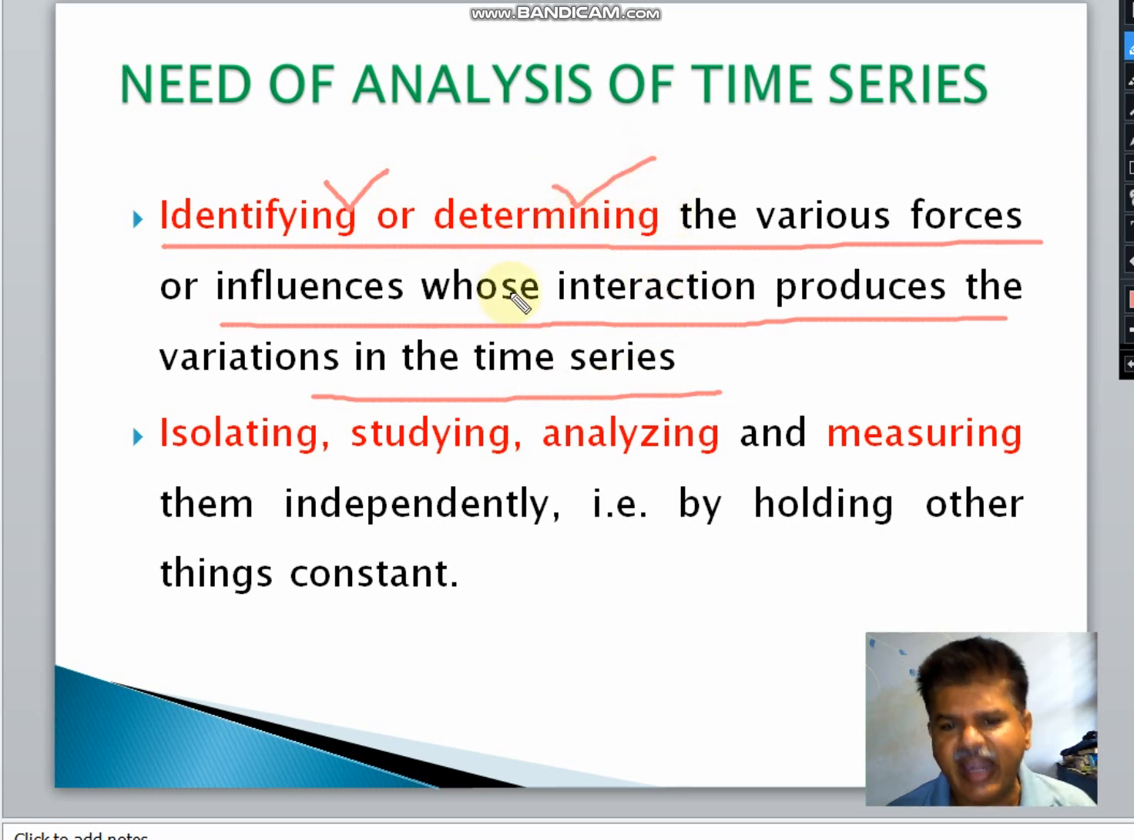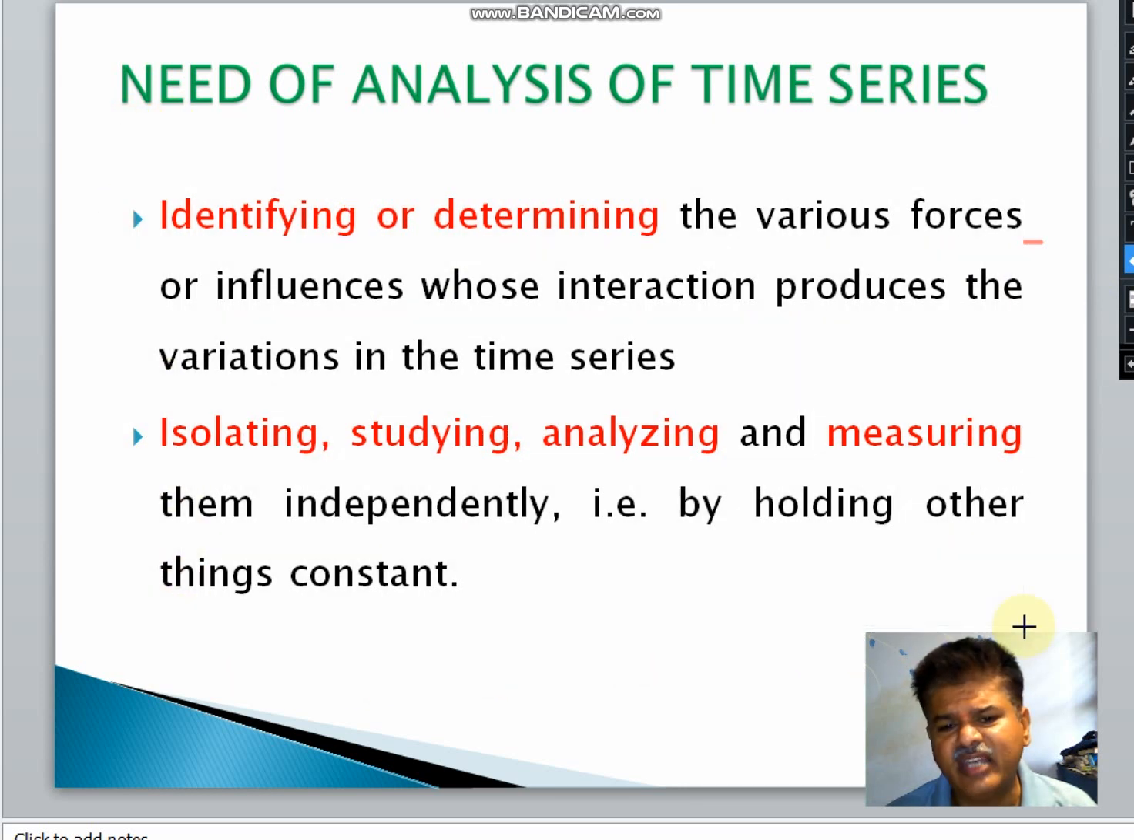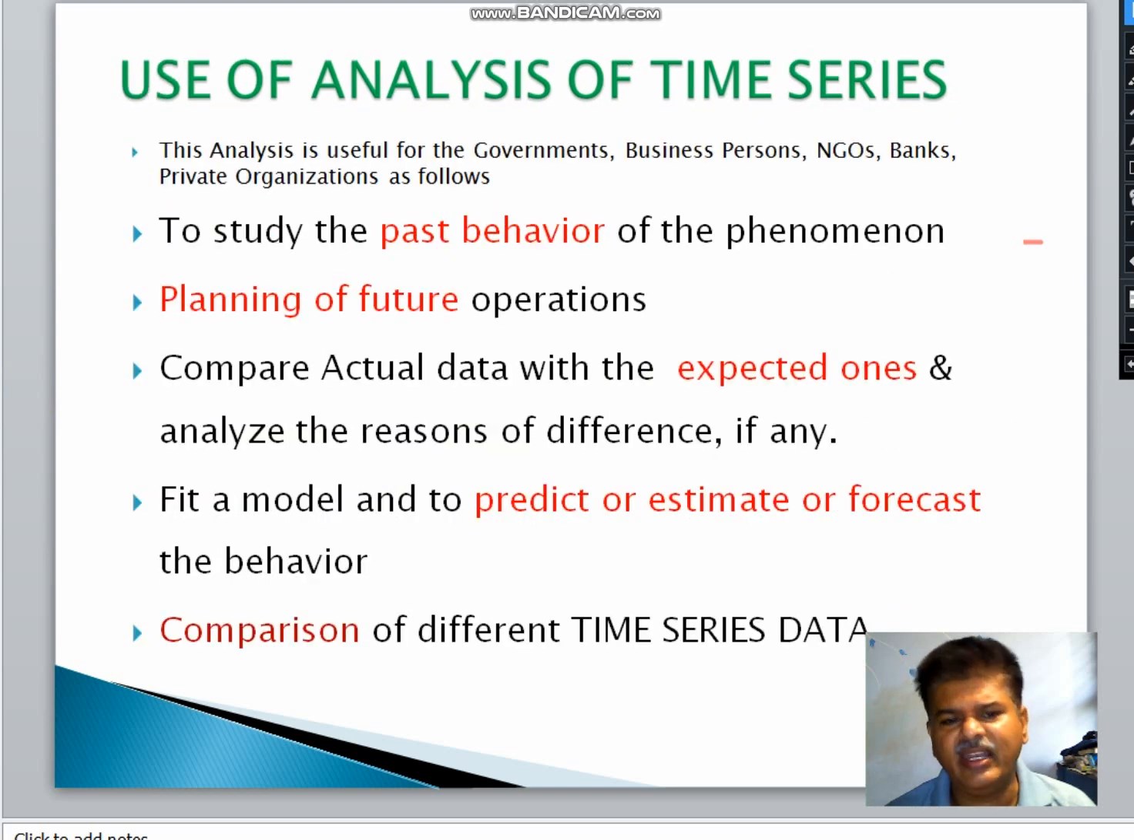So the first step is identification. Once we identify them, we have to isolate them, study them, analyze them, and measure them independently, keeping all other things constant. Therefore, this is the need, because there are forces influencing the time series. We need to identify, isolate, study, analyze and measure them independently. This is the need for the analysis of time series data.